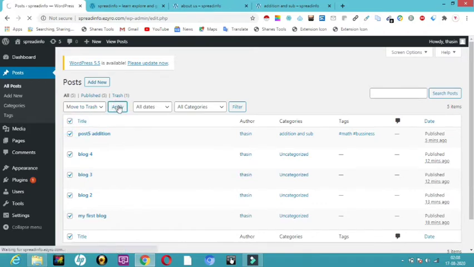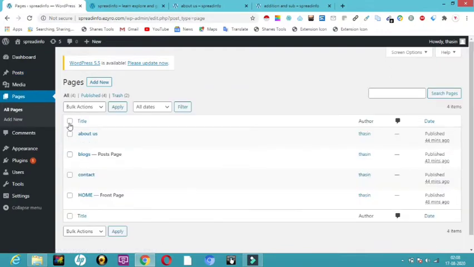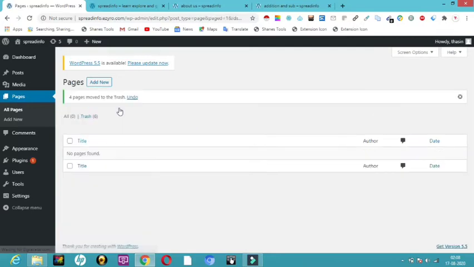So I'll just click on apply. So now I'm going to delete all this, and then actually what I'm going to do is delete all the pages. So I'll just come on all pages and click on title and bulk action. I just want to move to trash and I'll click on apply. Now all my pages and all my posts have got removed.